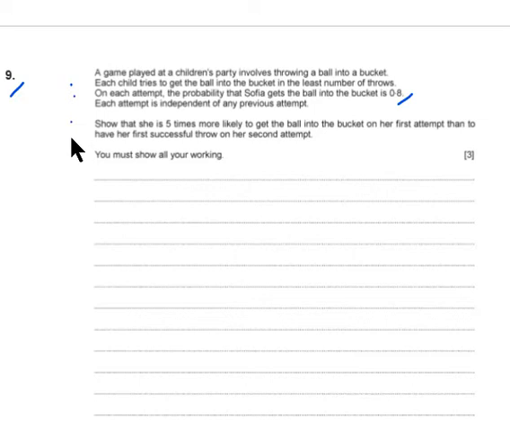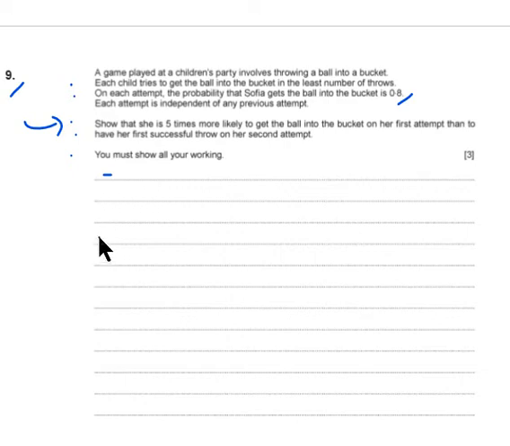Show that she is 5 times more likely to get the ball into the bucket on her first attempt than to have her first successful throw on her second attempt. You must show all your working. This sentence here I'm going to unscramble a bit. So I have to show that the probability is 5 times more that she's successful on her first attempt than having success on her second attempt.